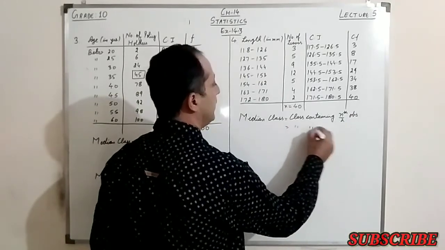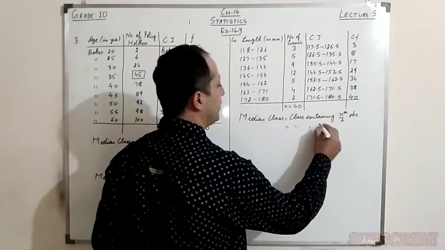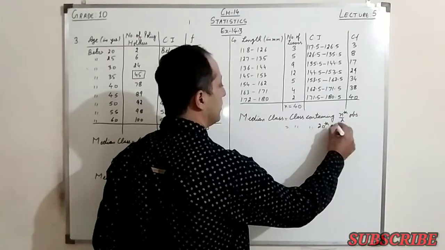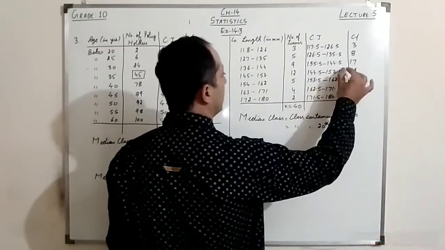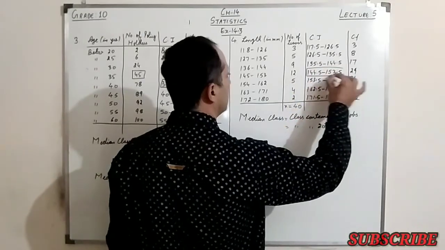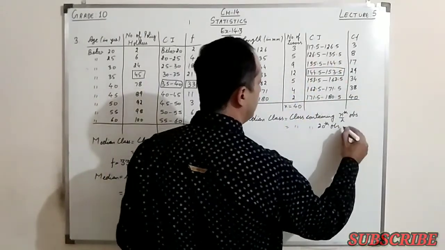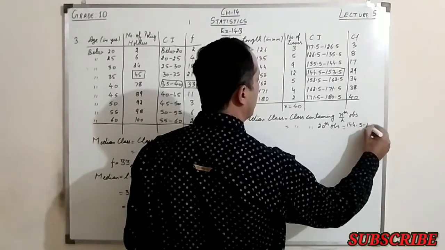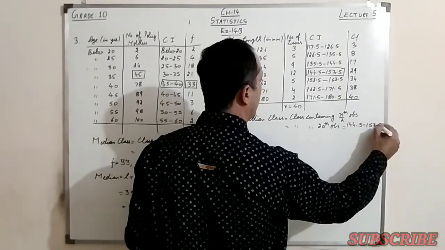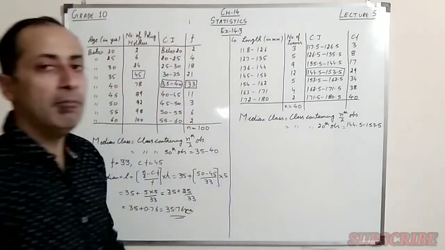So n is 40, so that is the 20th observation. The 20th observation will be coming in this interval, that is 144.5 to 153.5. This is my median class.